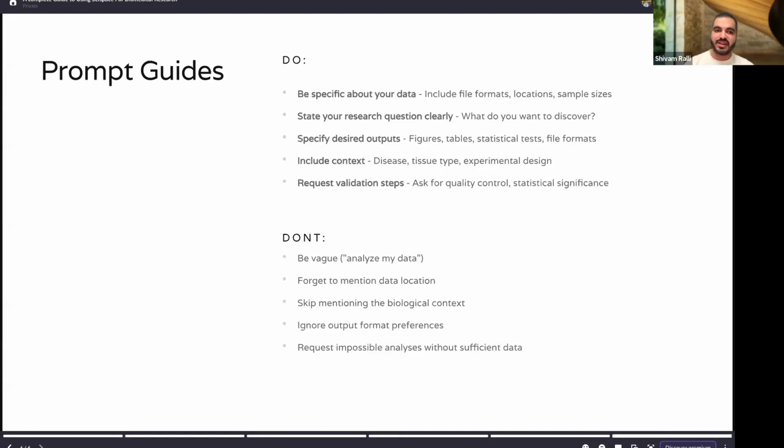So please always, when writing a prompt on our platform, either be it regular agent or a biomedical agent, ensure that you're specific about the data. State your research question clearly. I see many times, and I am guilty of this as well, we are writing a prompt like be thorough, be deep, go through the web, whereas we don't end up asking it exactly what we want it to do. It would be better if you are able to tell it you want to see the mutations for this particular gene. That is all you care for, nothing else.